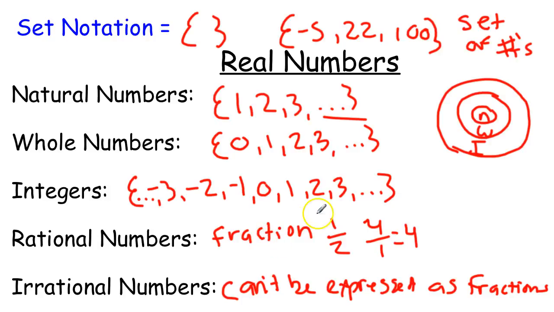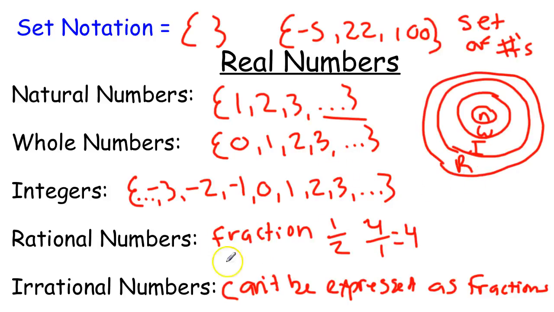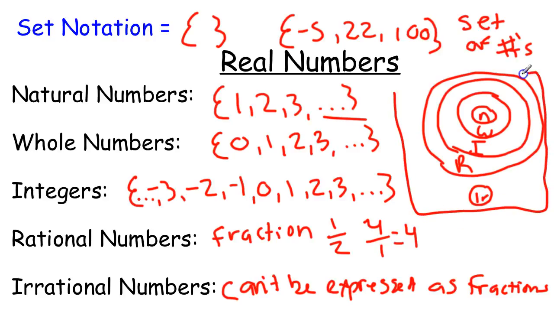After that are rational numbers. Every integer can be expressed as a rational number, so everything over here can be a rational number. Then irrational numbers, these can't be expressed as fractions. So these are going to be all by themselves over here. I'll give that an IR. And then if I put a big box around this whole thing, that includes all of these, these will be real numbers, and sometimes you see it written as this big fancy R with 2 lines. So those are real numbers.